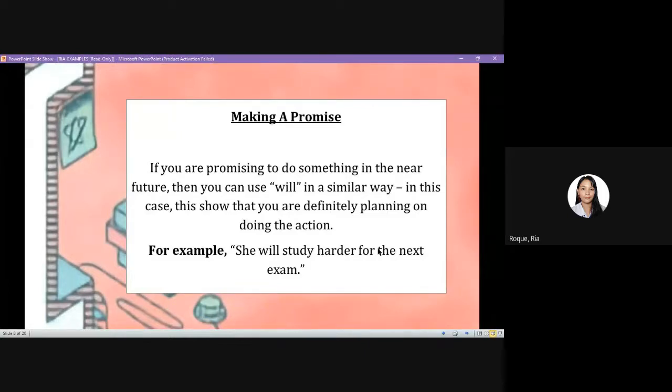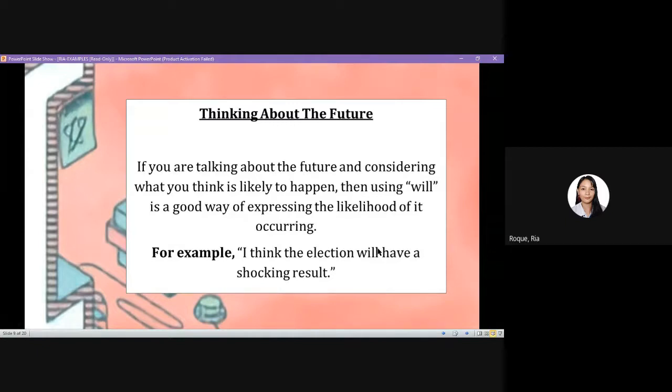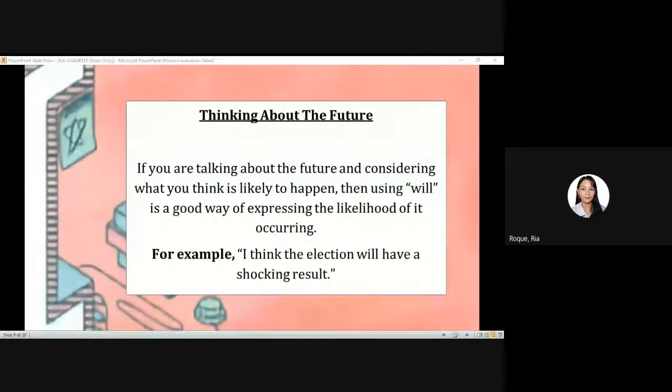Okay, let's move on to the next. Liana, will you please read? Yes, ma'am. Thinking about the future. If you are talking about the future and considering what you think is likely to happen, then using will is a good way of expressing the likelihood of it occurring.